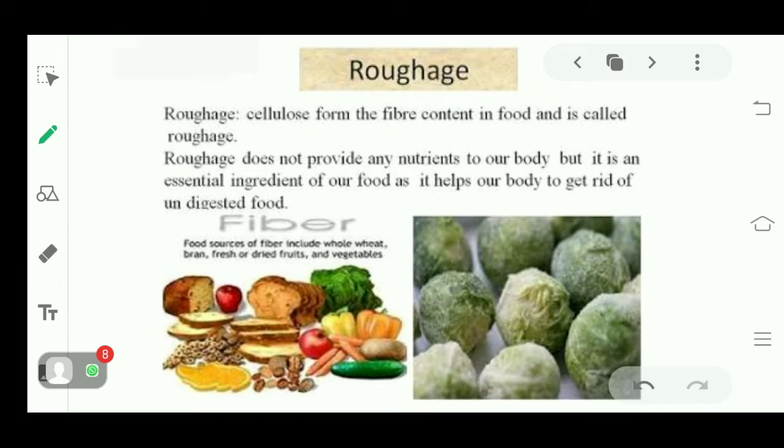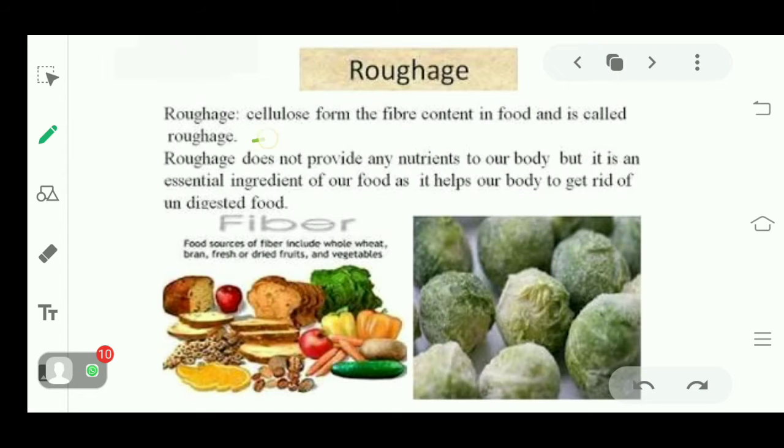Now let's talk about roughage more. Cellulose from the fiber content in food is called roughage. See, in carbohydrates, we have discussed starch and sugar, the types of carbohydrates. In sugar, we discussed glucose, fructose, and so on.